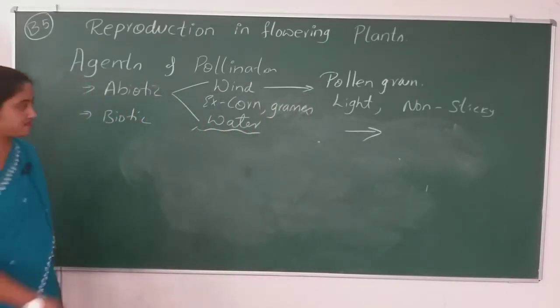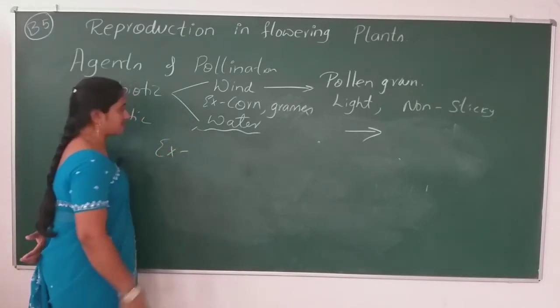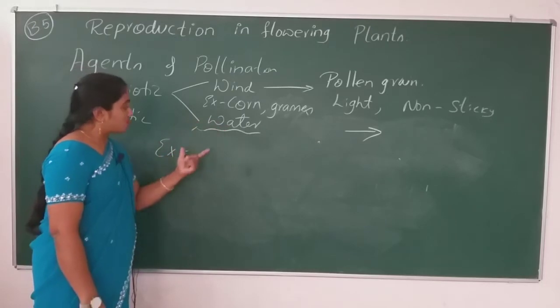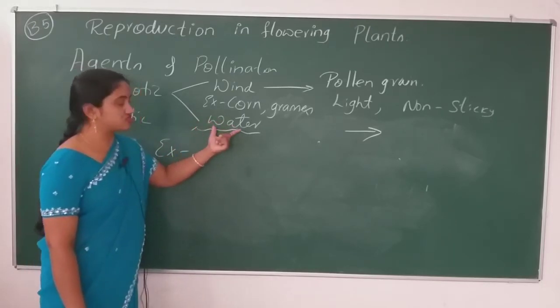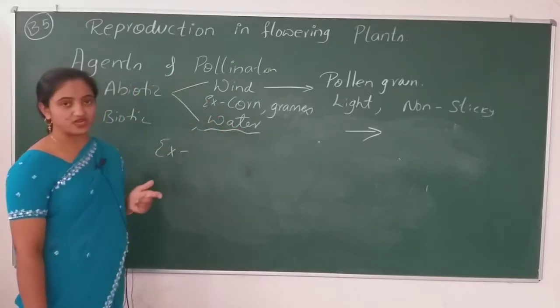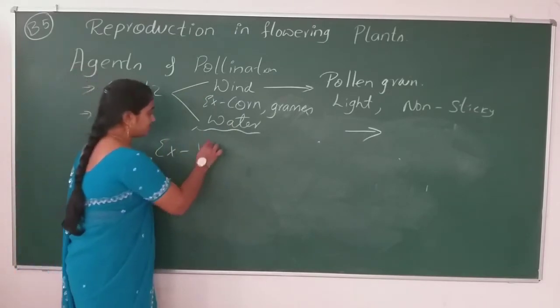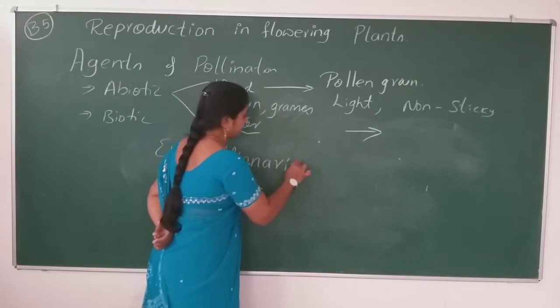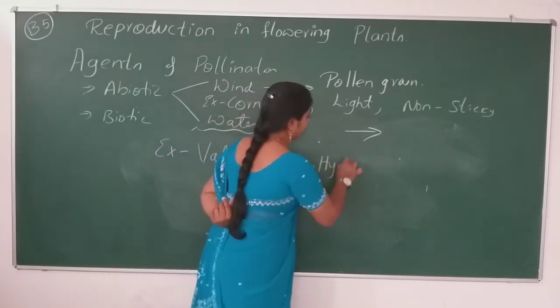One is, I'll write here the examples of those plants which use the water as an agent of pollination. So the one is Vallisneria and Hydrilla.